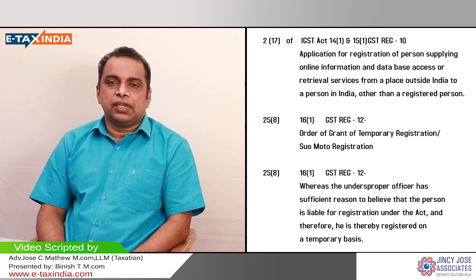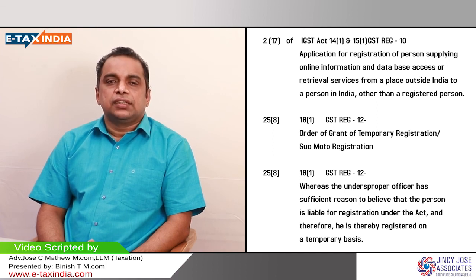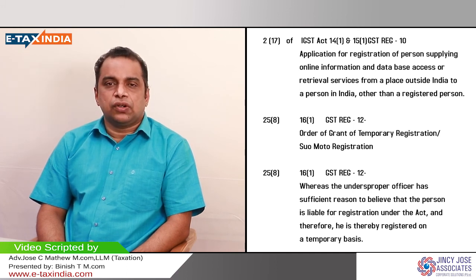At that time definitely the proper officer can serve a notice to you. The notice will be served in form GST REG 17 and you have to reply to that notice in form GST REG 18. If your reply is found satisfactory, he can drop the proceedings and that information will be intimated to you in form GST REG 20. Otherwise, an order of cancellation will be served in form GST REG 19.